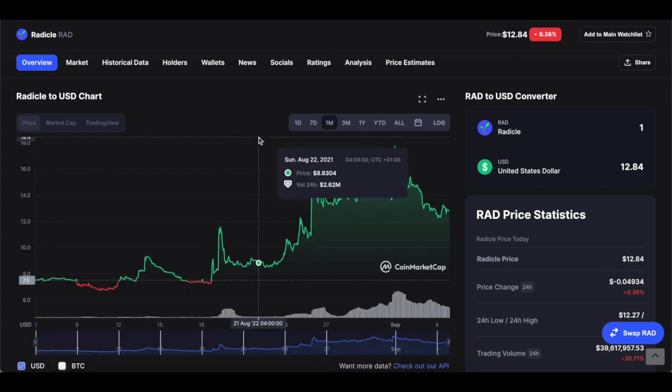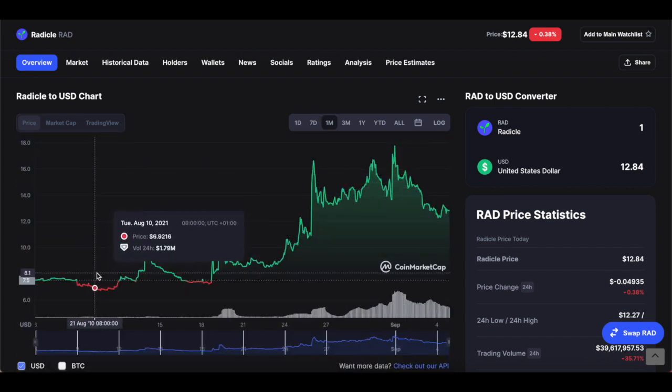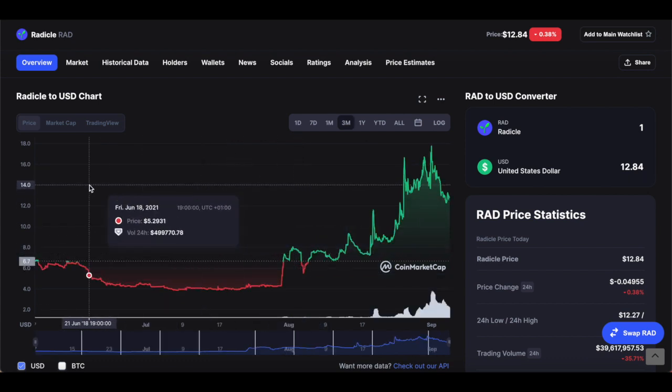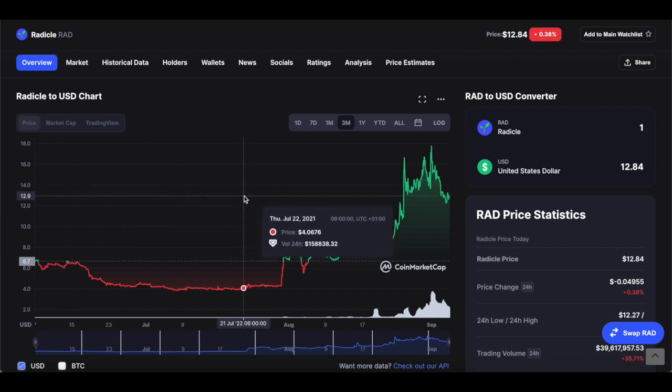The first thing to understand is that you should not panic. If we take a look at Radicle almost 1 month ago, at the start of August, around the 10th of August, the price was around $6.78. This is remarkable because this is one of the few times you're going to see the price this low in the future to come. Between the months of July and June, these months were particularly bad for Radicle. And I shouldn't even say bad, the price was just low. But ultimately, this has proven to be a good thing for a lot of investors.